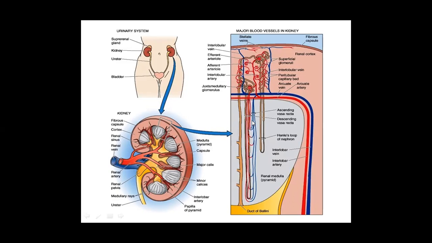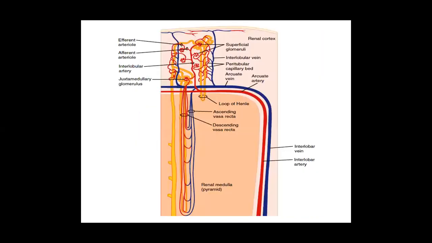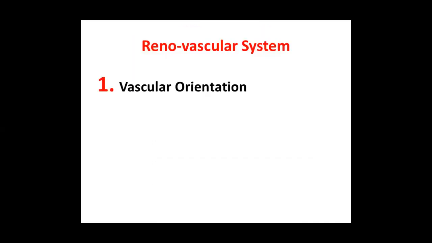So this picture is very, very vital. This is the picture which you need to master, which you need to draw and practice at home as a part of the preparation. This is what I have described till now, the orientation aspect of the renovascular system. The renovascular system is typically described along with the description of the nephron. So this is about the orientation part.